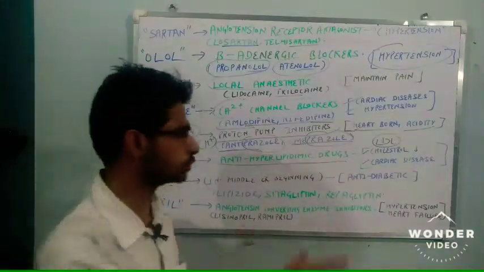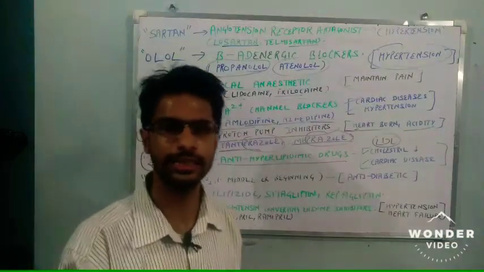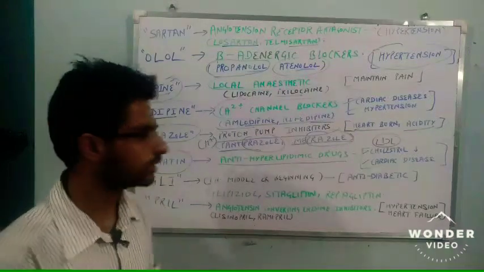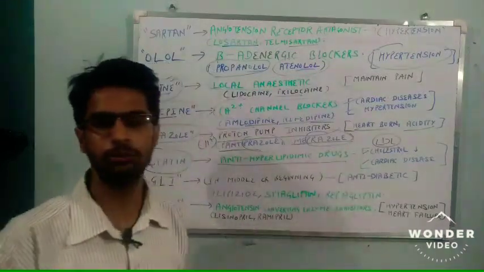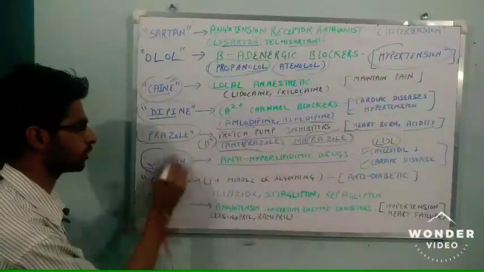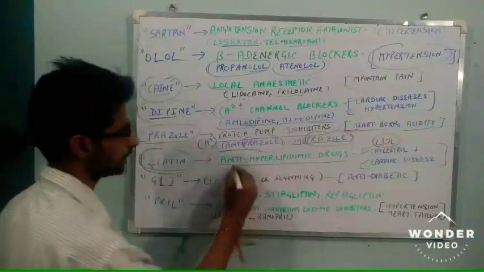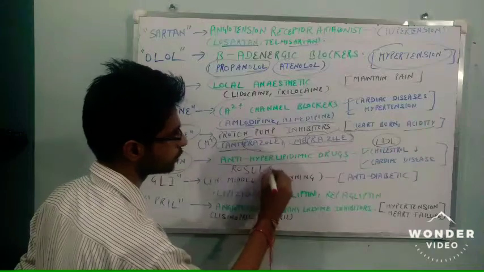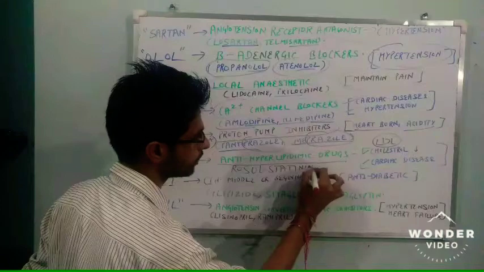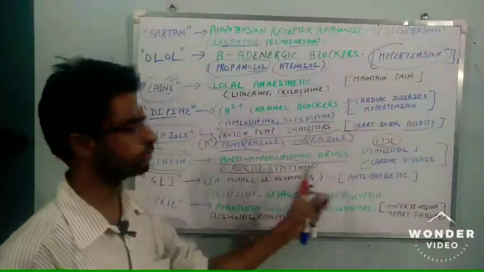hyperlipidemic drugs are used. They have mechanisms of action in different ways. They can decrease the cholesterol absorption, they can increase the cholesterol excretion. So there are many types of mechanism of action, depending on the drug, but the drug always has statin at the end. Just an example, the drug we use is rosuvastatin. It is an important drug in the market now, we are using it. Rosuvastatin, Dr. Reddy's is the manufacturer of this drug.